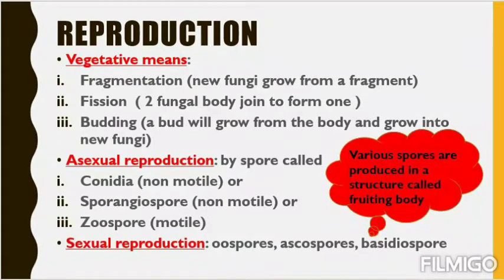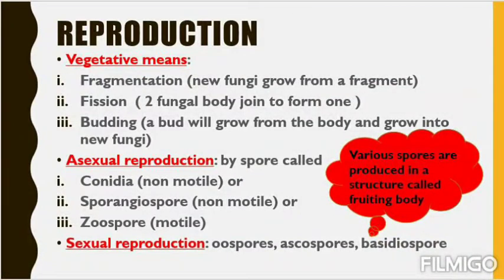A bud-like structure will grow from the mycelium. When they mature, they will separate from the mycelium and grow into an individual fungus. So these are the three basic vegetative means of reproduction in fungi. One is fragmentation, second one is fission, third one is budding.